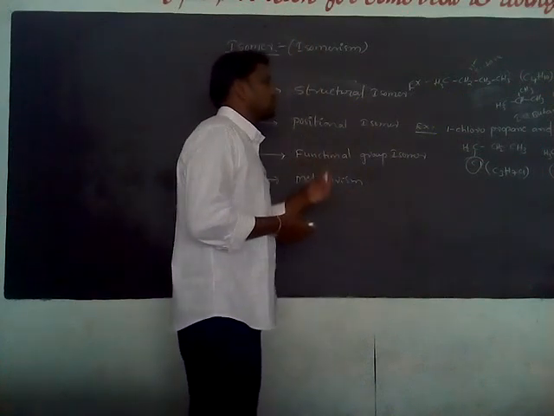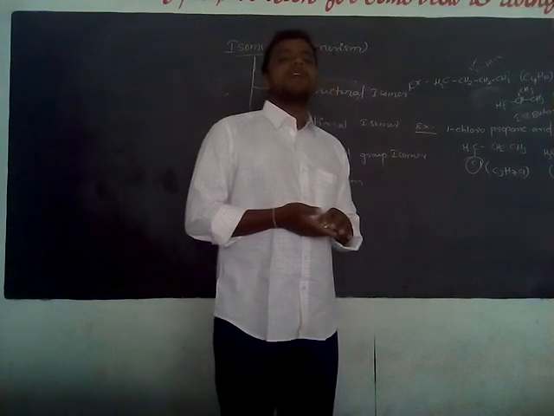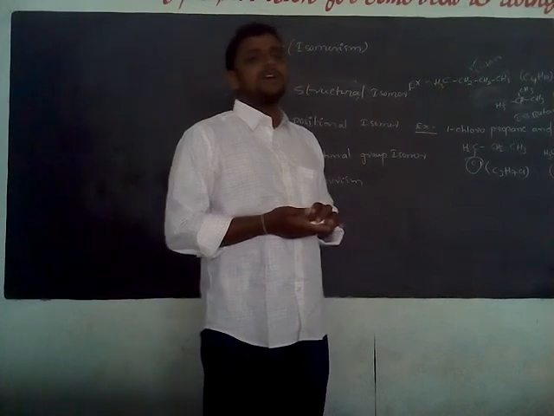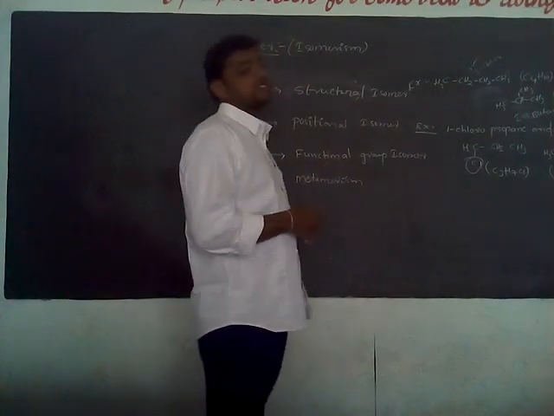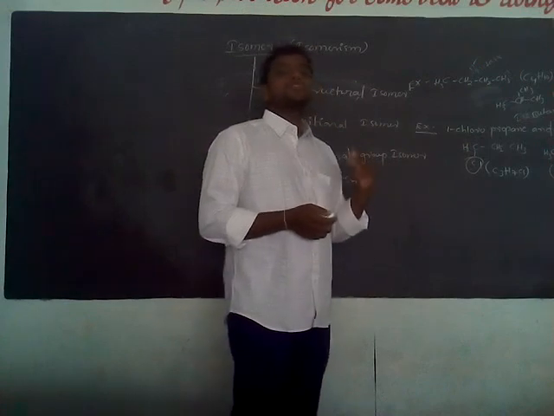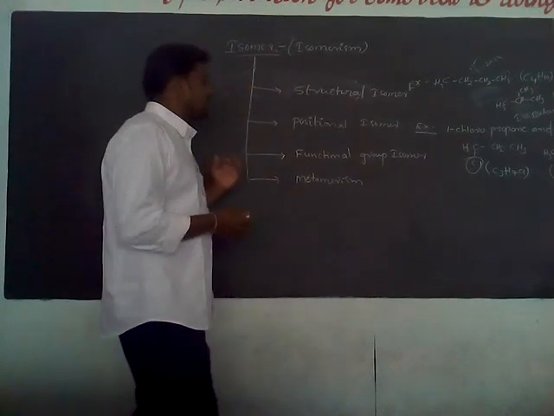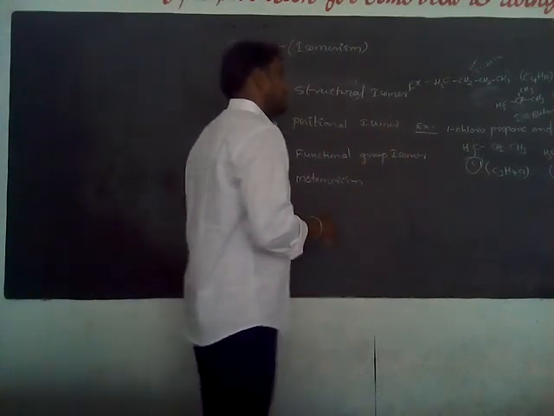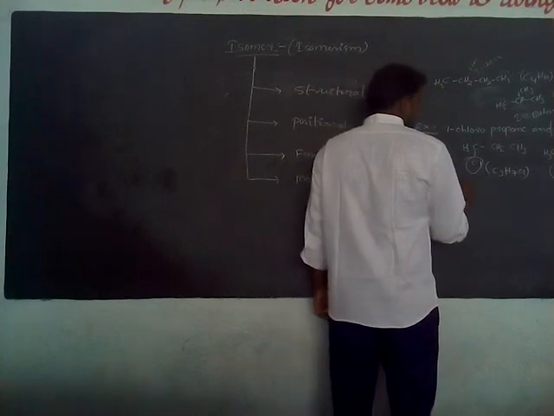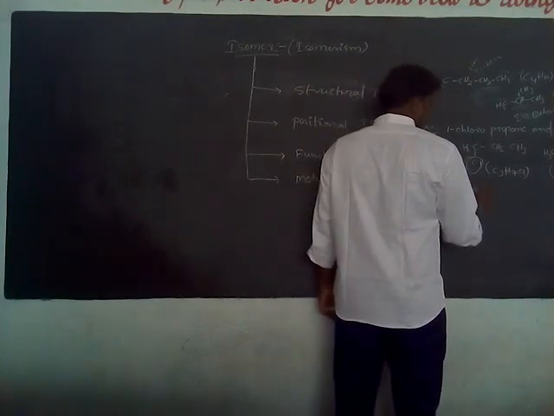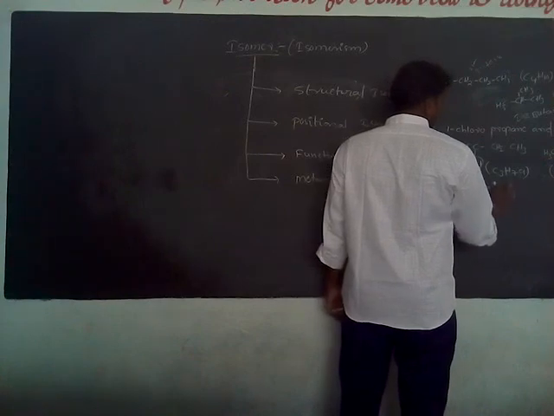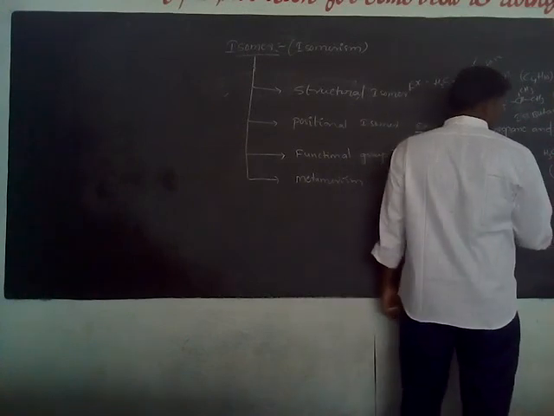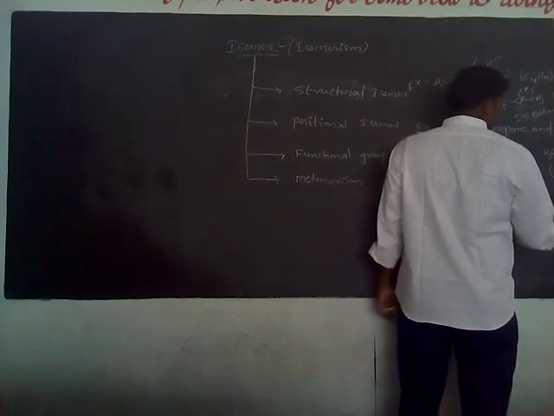Next is functional group isomers. The compounds which have the same molecular formula but differ in the nature of the functional group are called functional group isomers. The phenomenon is called functional group isomerism. Example: ethyl alcohol and dimethyl ether.